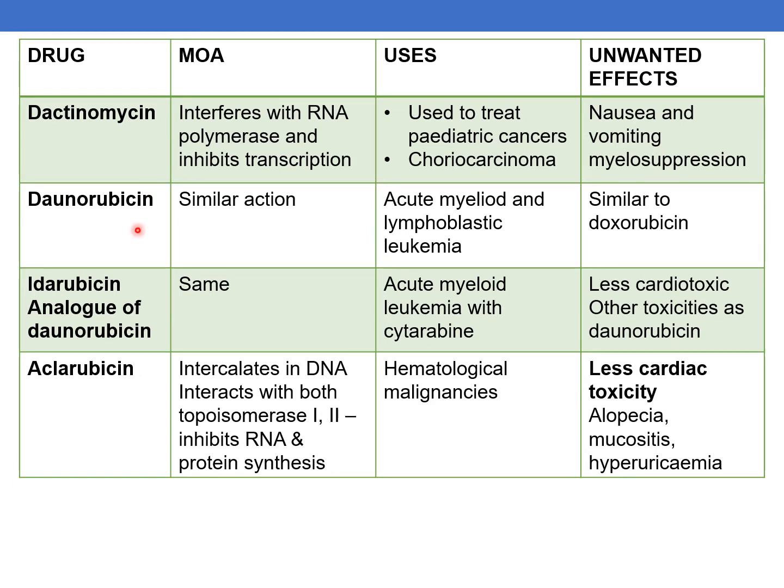The next drug is daunorubicin. It is similar in action to that of doxorubicin. Uses are acute myeloid and lymphoblastic leukemia. Unwanted effects are similar to those of doxorubicin.